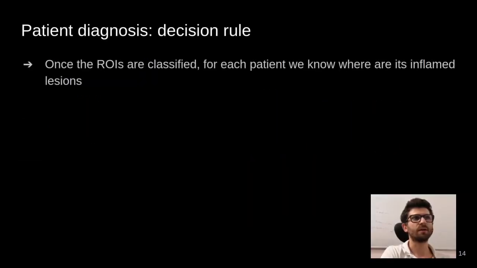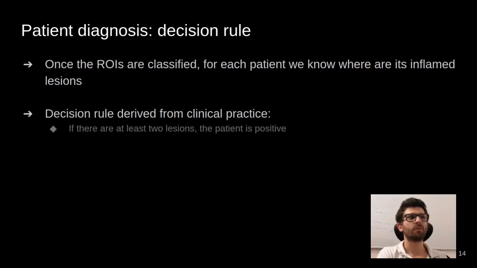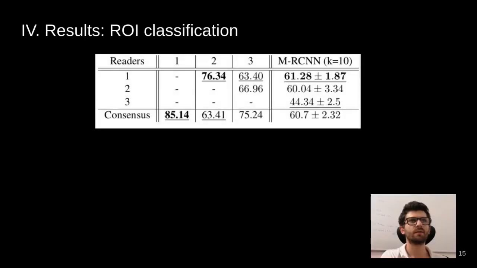Once the ROIs are classified, for each patient we know where its inflamed lesions are. The decision rule derived from clinical practice is as follows. If there are at least 2 lesions, the patient is positive. Now let's see the results.